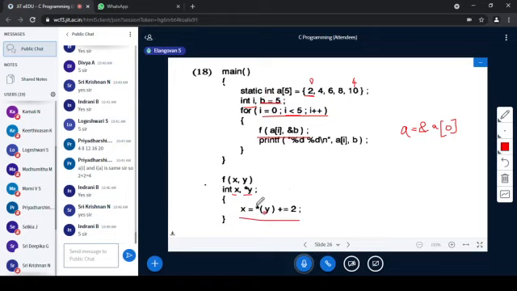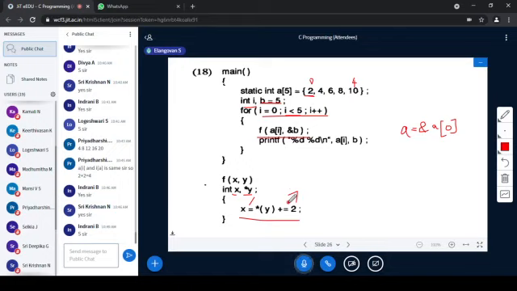Coming here, X is equal to *Y plus equal to 2. Now, equal to and plus equal to are there. Both have the same priority in the precedence and associativity table which we have seen earlier. So both have the same precedence, then which one will work first? What is the associativity for assignment operators? Either it is left to right or right to left.